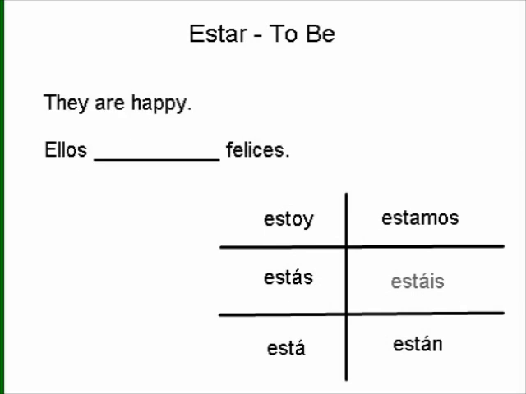Here's another example, again an emotion. They are happy. Ellos blank felices. Ellos, we know, is third person plural, so we're going to go with this form, están. We move it into place. Ellos están felices, and we've got a great sentence.